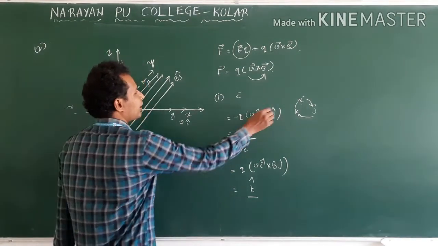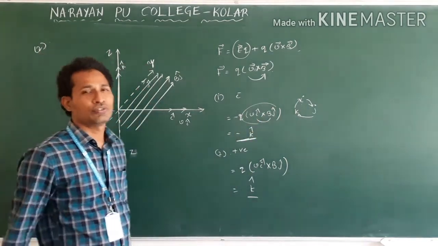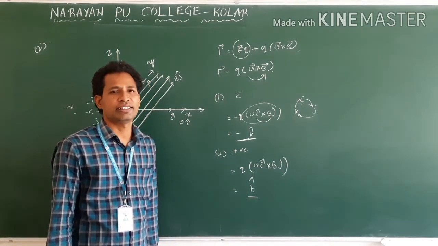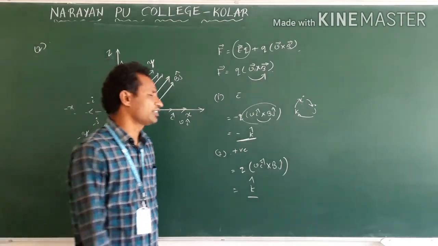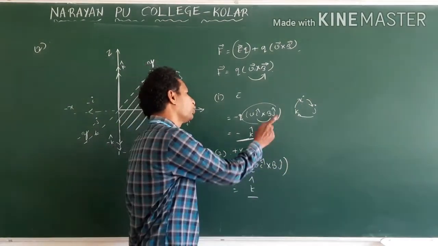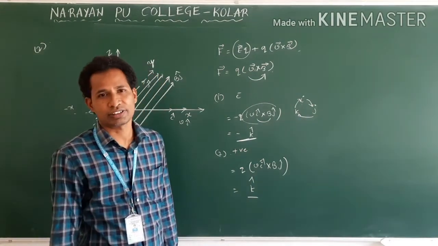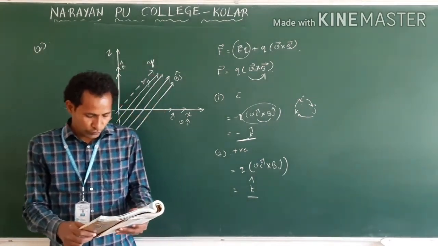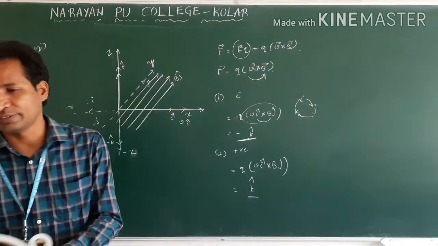So using this cross product, we will decide the direction of the force experienced by charged particles in a uniform magnetic field. Instead of the right hand approach, you better follow the cross product. Clear? You will get the direction. Okay, now we will see the next concept, motion in a magnetic field.